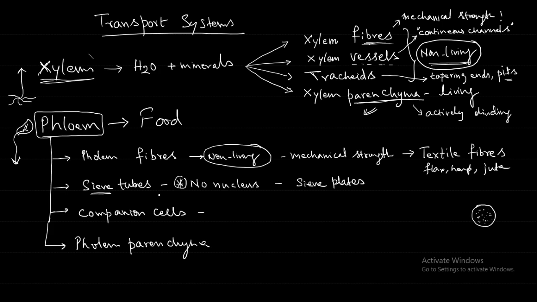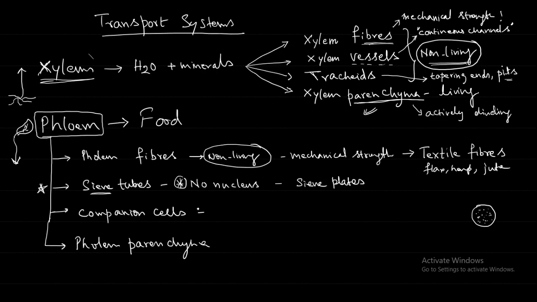And where is it present? It is present adjacent to, beside the sieve tube. And the function? Conducting of the food. The companion cell also helps in conducting food, but the major function is done by the sieve tube.